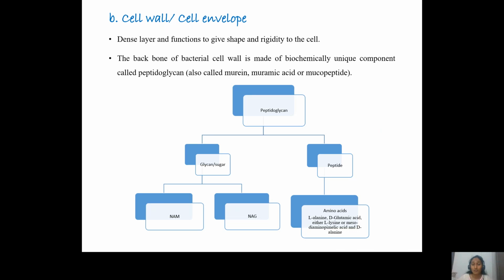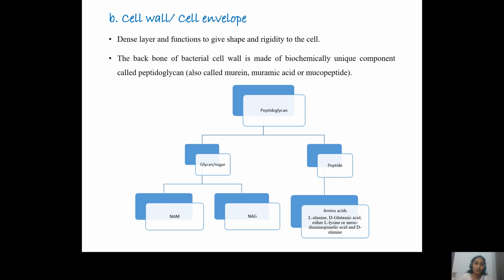And the unique nature of this peptidoglycan is that it contains D amino acids, while in normal cells generally the cells contain L type of amino acids. Peptidoglycan uniquely contains D type of amino acids. Now let us look at the structure of this in detail.